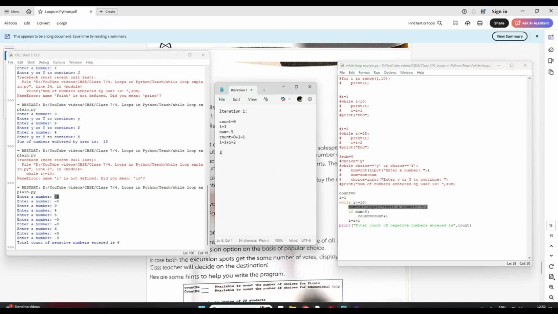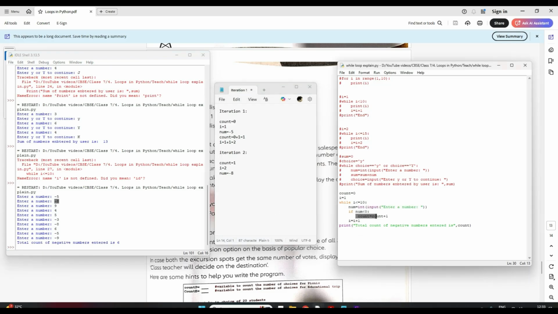Now we are going for the second iteration, right? Iteration 2. In the second iteration your count is equal to 1 and I is equal to 2. From the first iteration, count becomes 1, I becomes 2, right? Now num that I entered was -8. So now again it will check if num is less than 0.